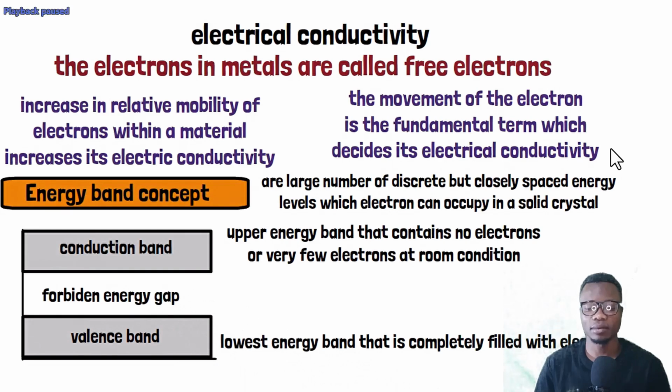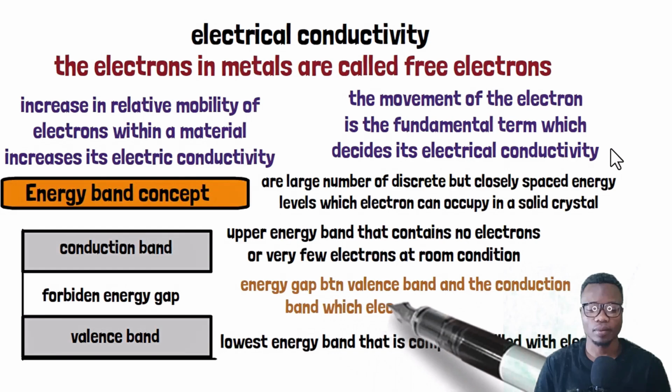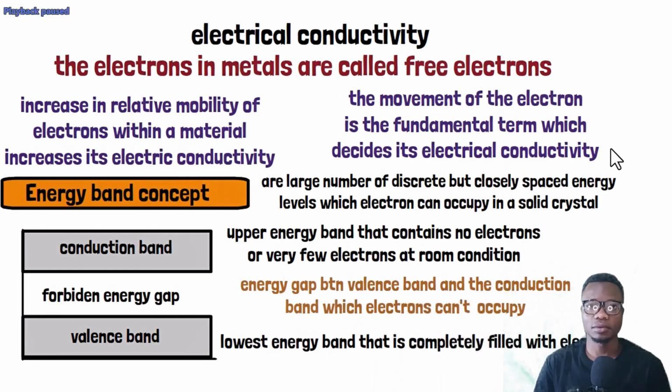This is a gap between the conduction band and the valence band, but it is not occupied by any electron. For electrons to carry electric current, they should move from the valence band and reach the conduction band. But before they reach the conduction band, they must cross a gap. This gap is called the forbidden energy gap.